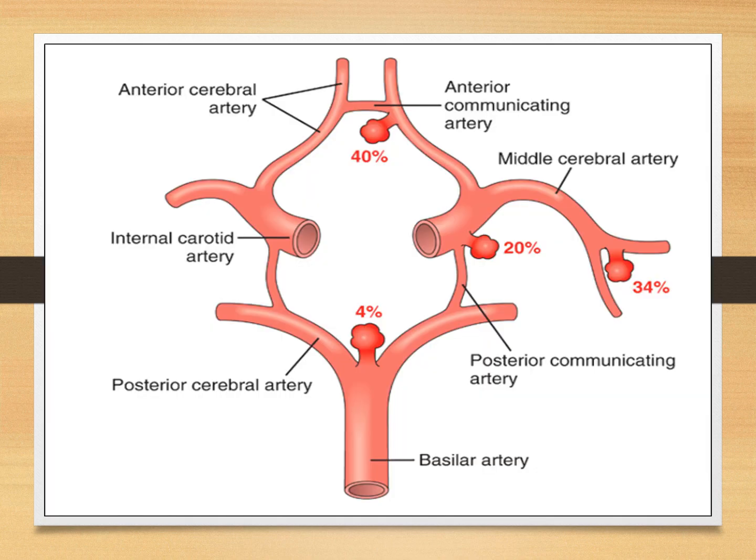Where these aneurysms are located, look at this. This is the anterior cerebral artery, and this is the anterior communicating artery. And here at the junction, the most common site of aneurysm formation. This is the middle cerebral artery and posterior communicating artery, and here on this junction 20% of the aneurysms are present. And this is the middle cerebral artery, and this is the bifurcation of the middle cerebral artery, and here 34%. And rarely these are present on the bifurcation of the basilar artery. So these are the common sites.